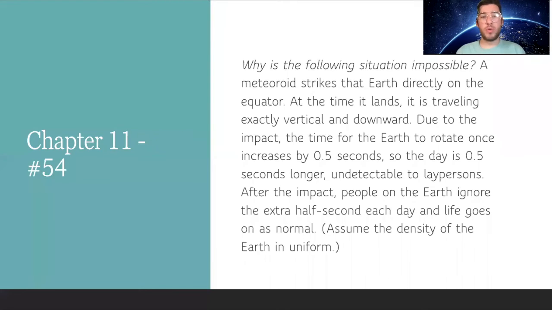All right, so for chapter 11, I chose number 54, and the question is, why is the following situation impossible? A meteoroid strikes the Earth directly on the equator. At the time it lands, it's traveling exactly vertical and downward. Due to the impact, the time for the Earth to rotate once increases by 0.5 seconds. So the day is 0.5 seconds longer, undetectable to laypersons. After the impact, people on Earth ignore the extra half second each day and life goes on as normal, and we're to assume that the density of the Earth is uniform.